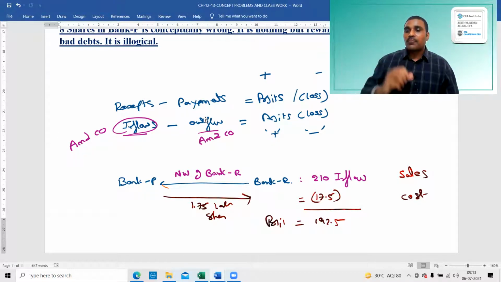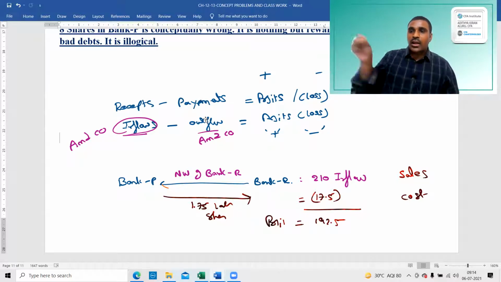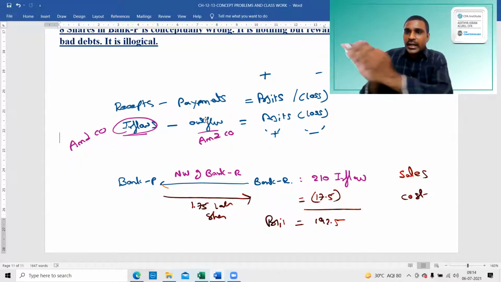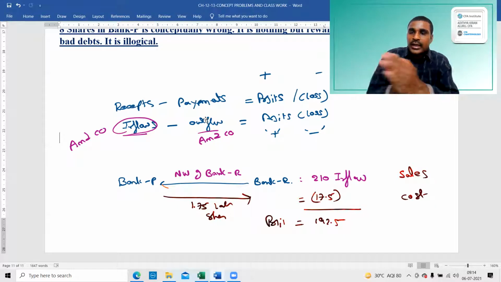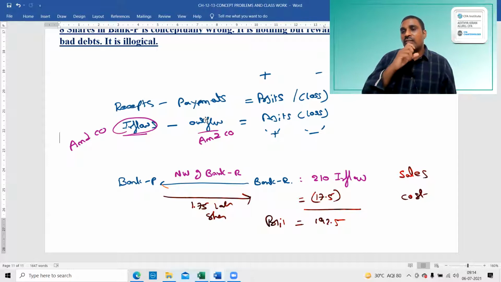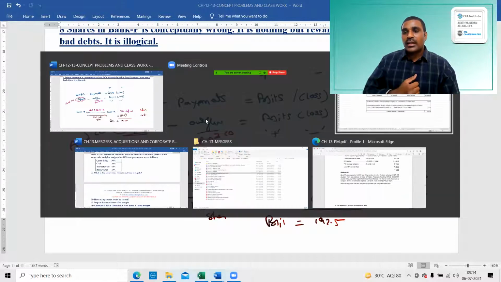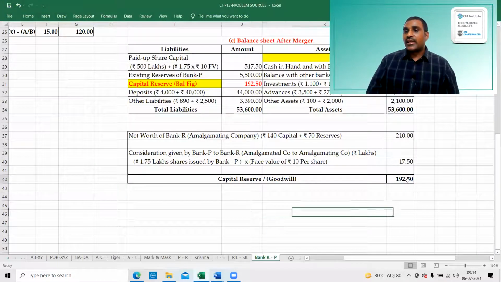Therefore, from Bank P's perspective, the inflow is 210, the net worth received from Bank R, because Bank R is getting merged with Bank P. Therefore, we are receiving that much, and what we are giving is only 17.5 lakhs. Therefore, the remaining is our profit. That is this 192.5, or mechanically, you can take it as a balancing figure.